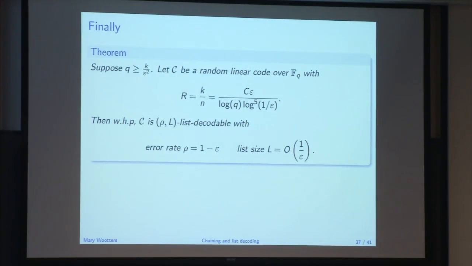And slightly more precisely, here's the formal statement of the theorem. Suppose q is big enough; again, if q is small, we can deal with that via other means. If we have a random linear code over F_q with this rate, so choose the code of this size, then with high probability the code is list decodable up to this error rate, 1 minus epsilon. So some bad guy can destroy a 1 minus epsilon fraction of the symbols, and Bob's confusion is not much. He only gets a constant size list out. And here I'm bringing back in all those log factors that I suppressed. There are 5 of them.